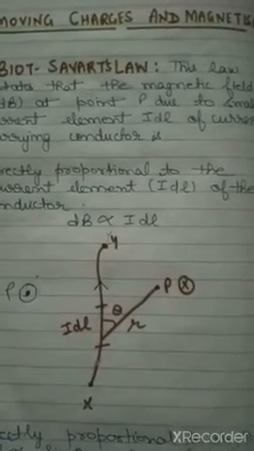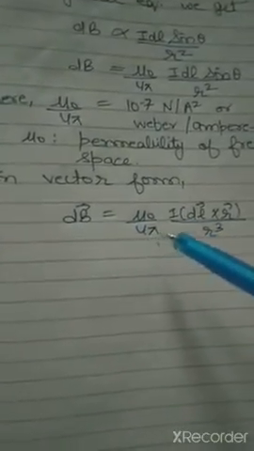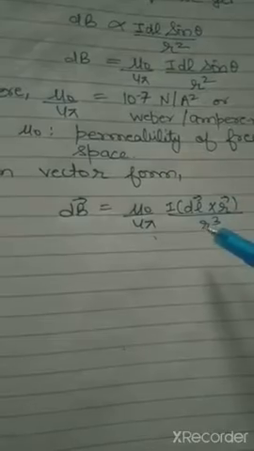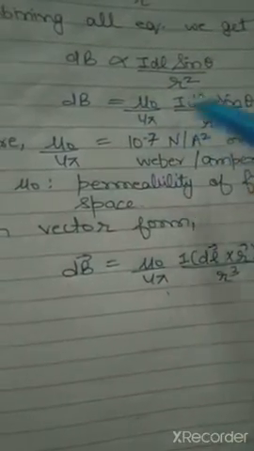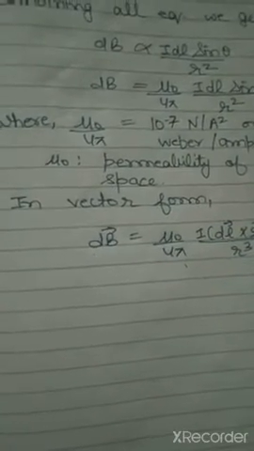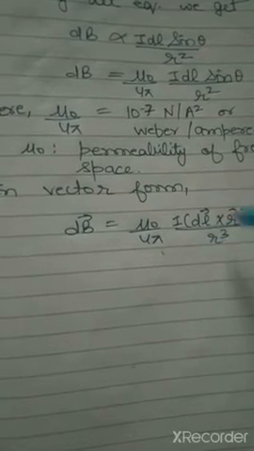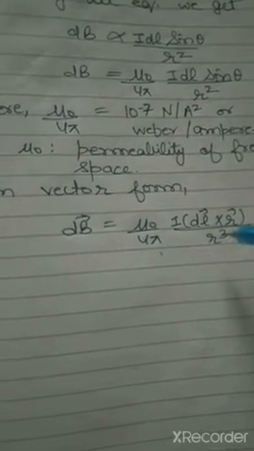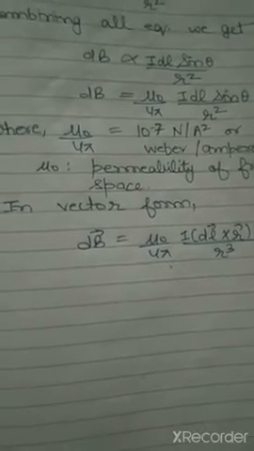We'll discuss how to find out the magnetic field. Clear? So this is the formula, dB is equal to mu naught by 4 pi I dl cross r by r cube. This formula you have to learn. Everywhere we will use this formula, and for vector form, sometimes 1 mark is asked. For that, just remember that here it will be r cube, not r square. That is the only mistake students make when writing this equation in vector form.